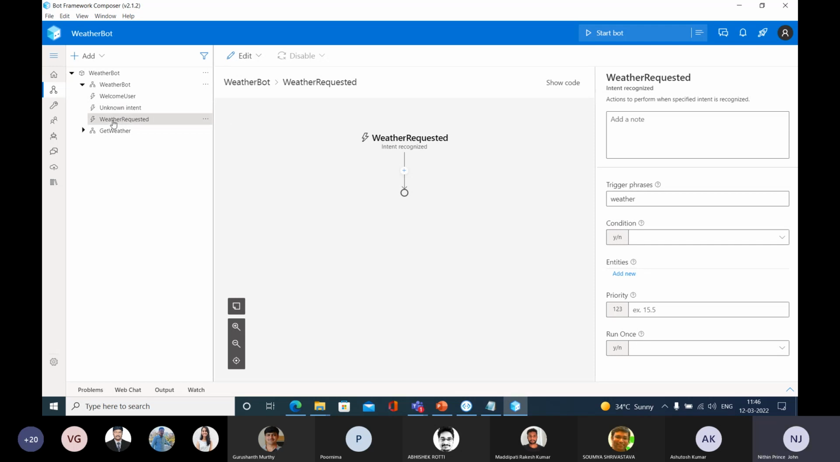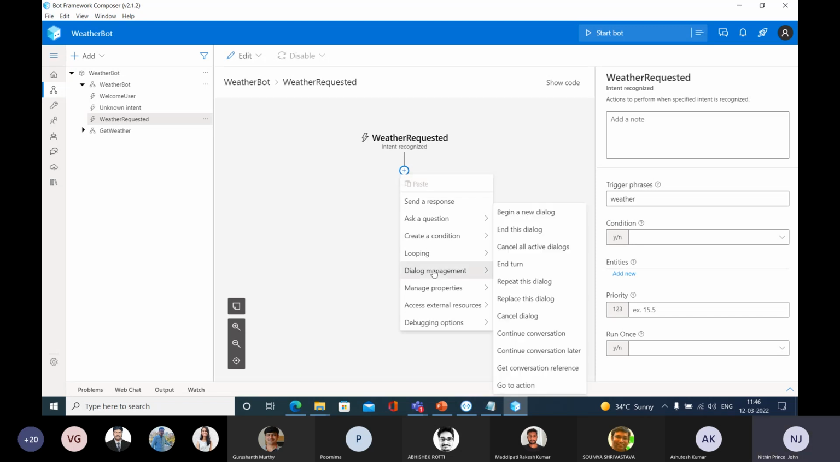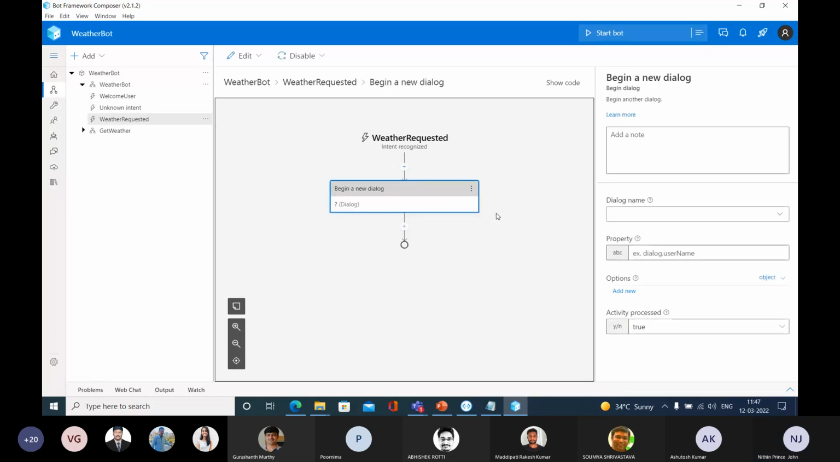So let me go to the weather requested trigger. Here you can see the add option. Go and click this add option, then go to dialog management. Go and select this plus symbol, select dialog management, and select begin a new dialog. That means whenever your message contains the word weather, you need to redirect it to another dialog. That's the meaning of this. So you are able to add this node here.